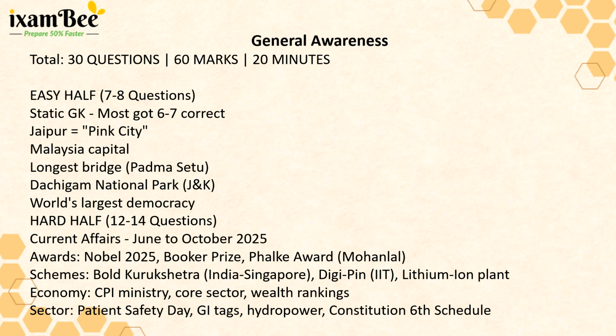Sample facts included things like Jaipur is known as the Pink City, the capital of Malaysia, the name of the longest bridge, the location of Dachigam National Park, and the fact that India is the world's largest democracy. These are the kind of things you can memorize from flashcards. Next were the current affairs. The remaining 12 to 14 questions were from current affairs from June to October 2025.